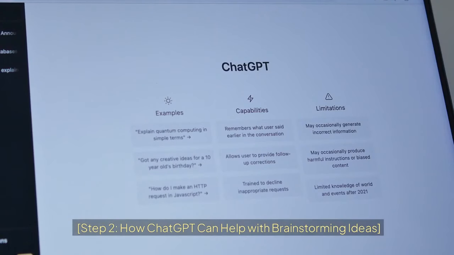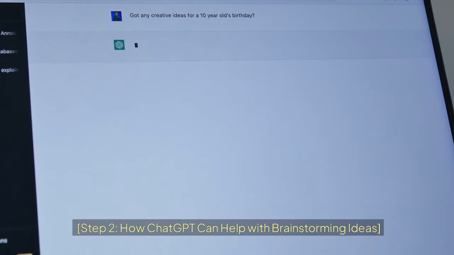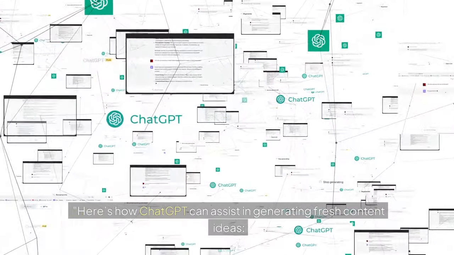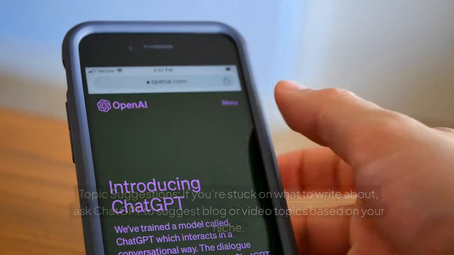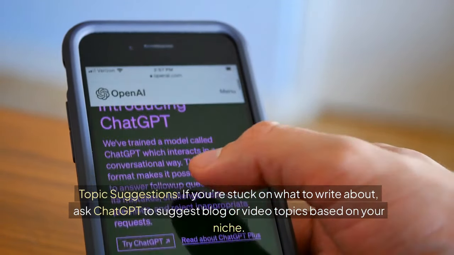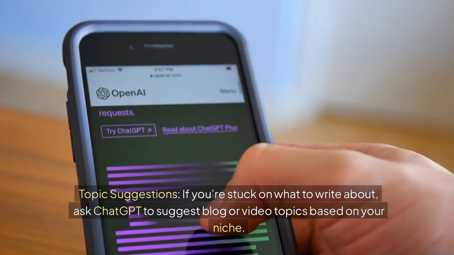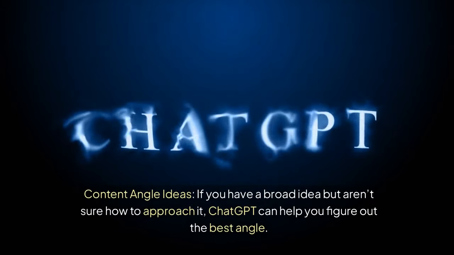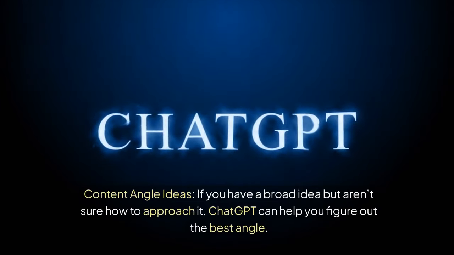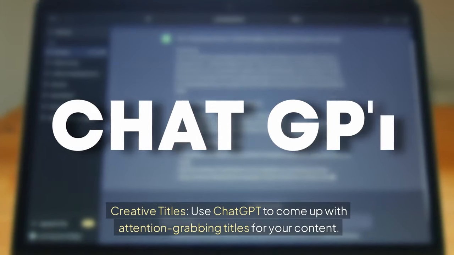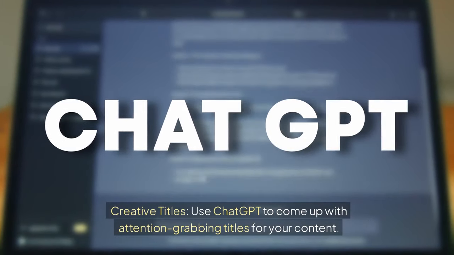Step 2. How ChatGPT can help with brainstorming ideas. Here's how ChatGPT can assist in generating fresh content ideas. 1. Topic suggestions. If you're stuck on what to write about, ask ChatGPT to suggest blog or video topics based on your niche. 2. Content angle ideas. If you have a broad idea but aren't sure how to approach it, ChatGPT can help you figure out the best angle. 3. Creative titles. Use ChatGPT to come up with attention-grabbing titles for your content.